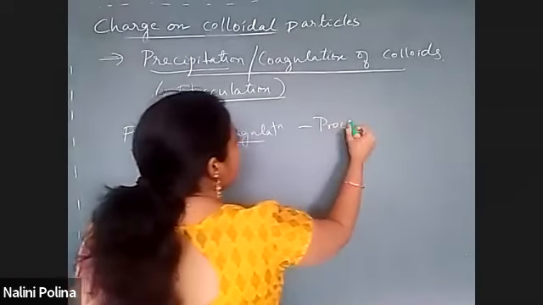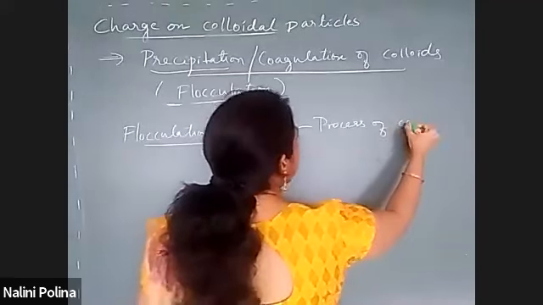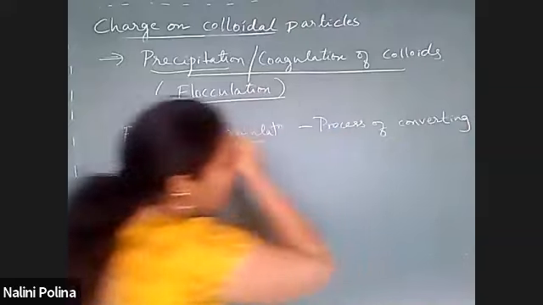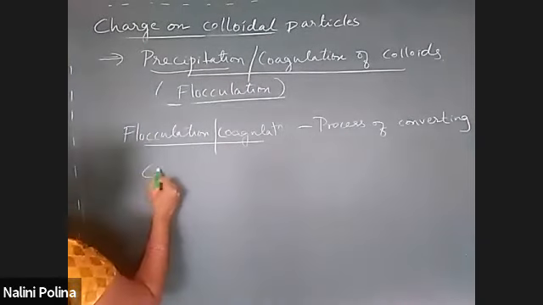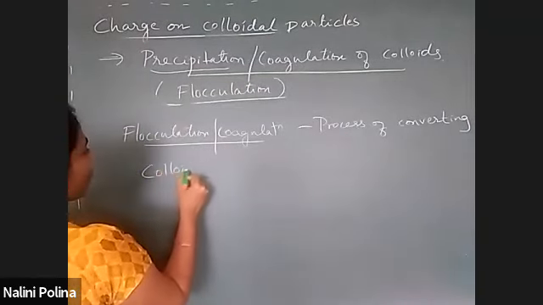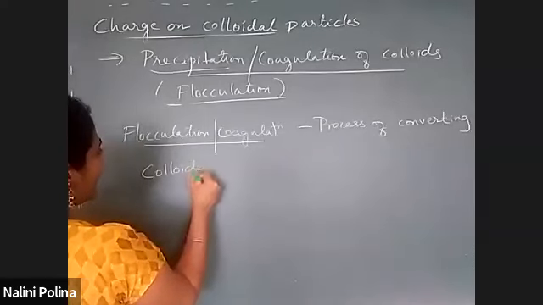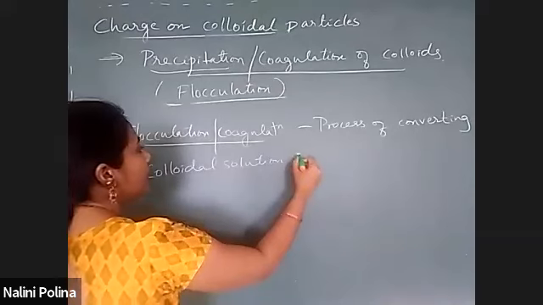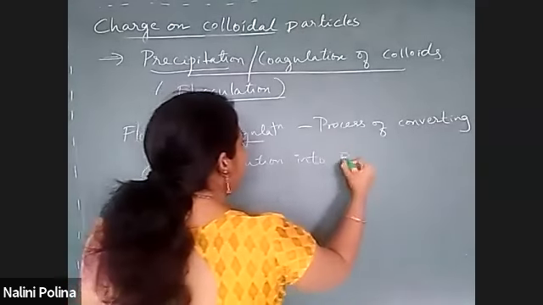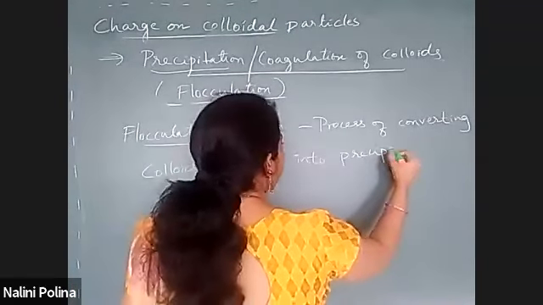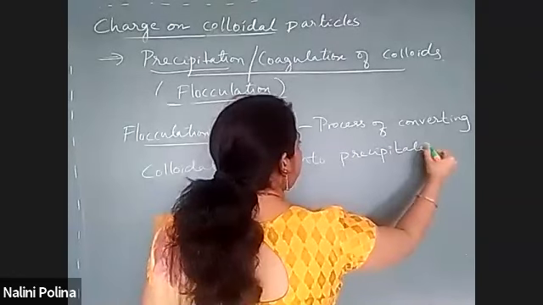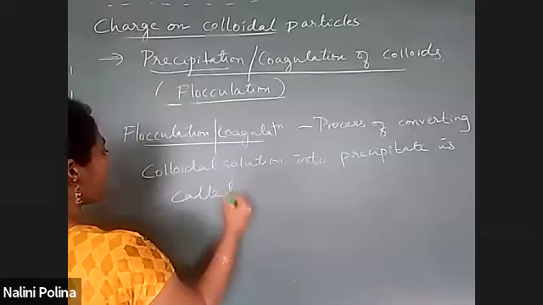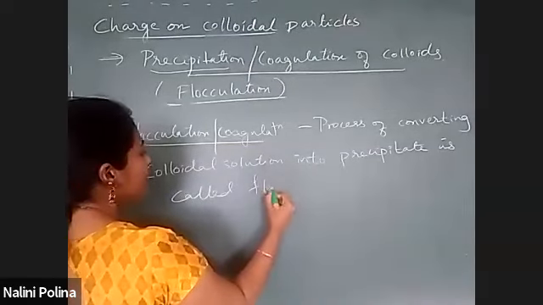Process of converting colloidal solution into precipitate is called flocculation.